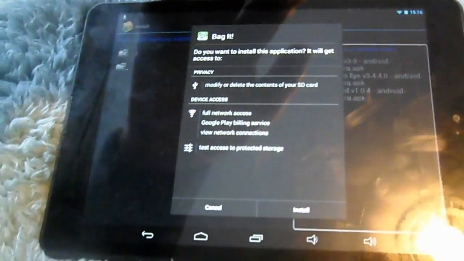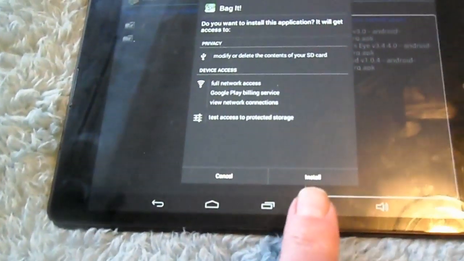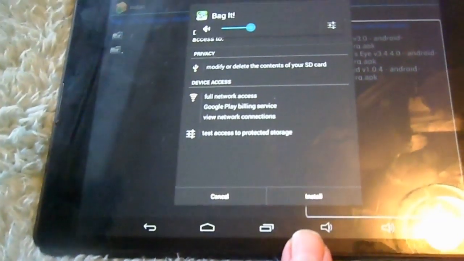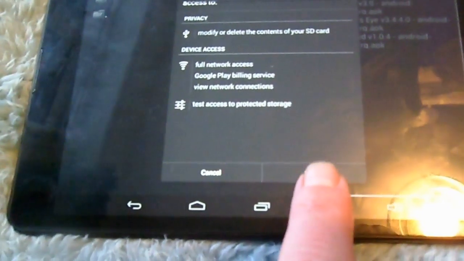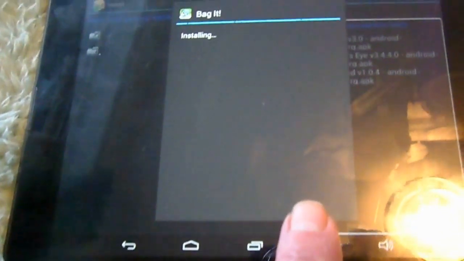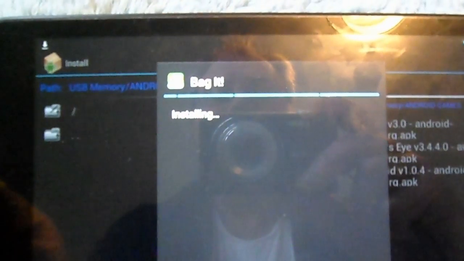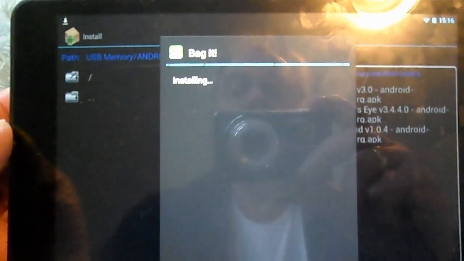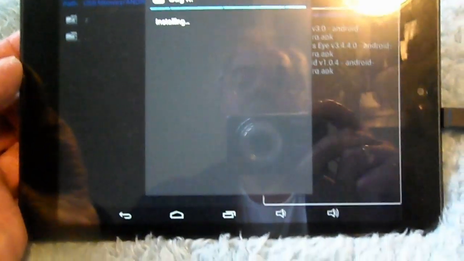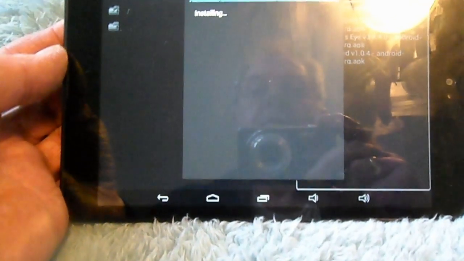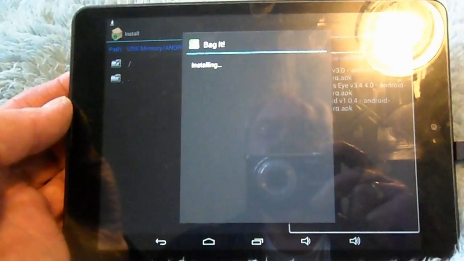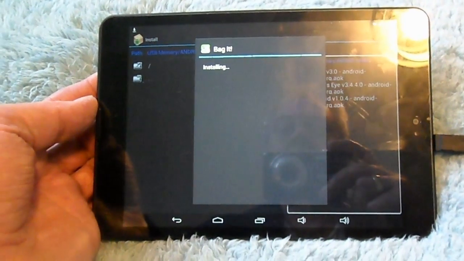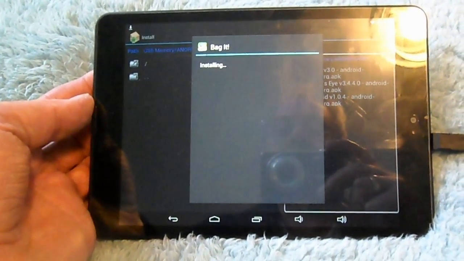The page opens up. One box says cancel, the other says install. You want to install it. Click install and you can see that it's installing. Just got to wait for this to work its way through.